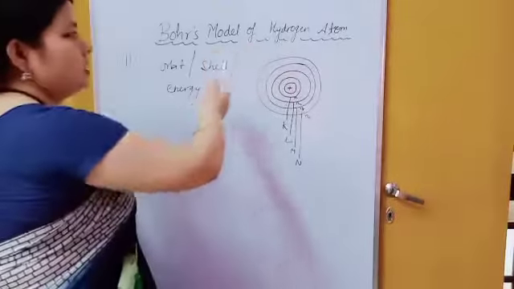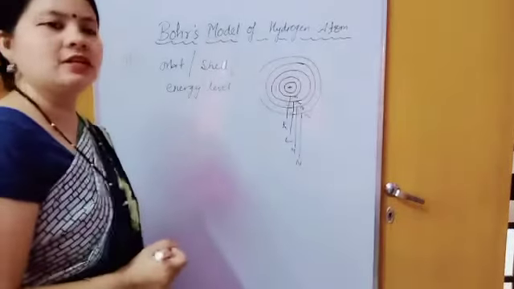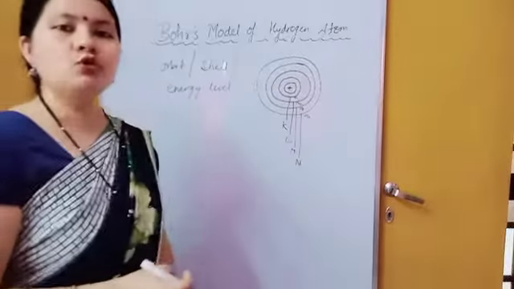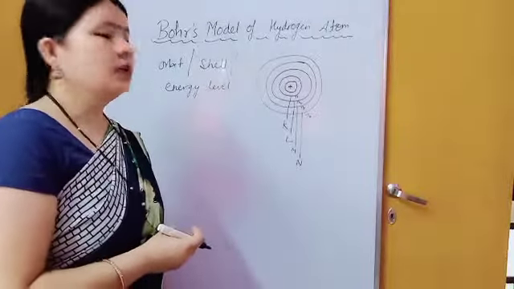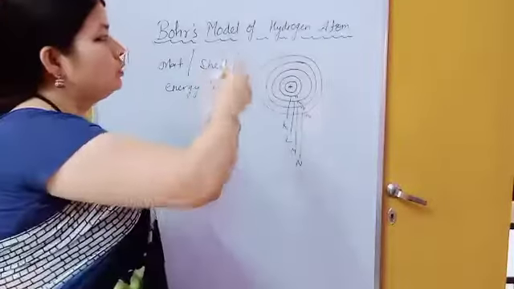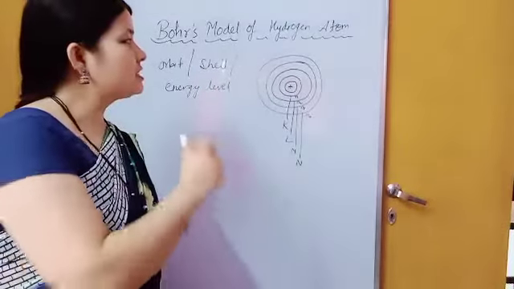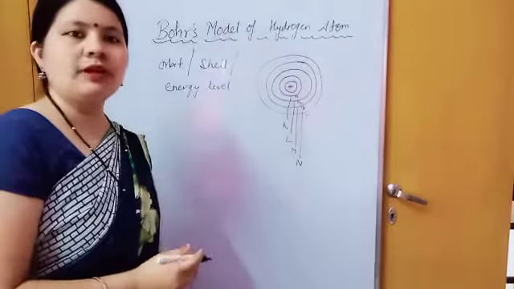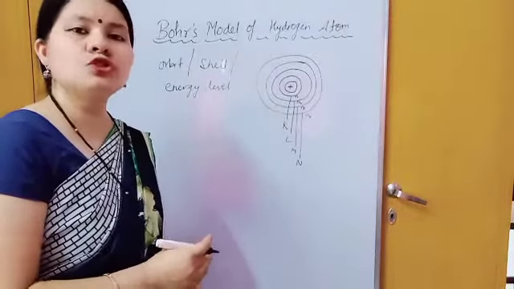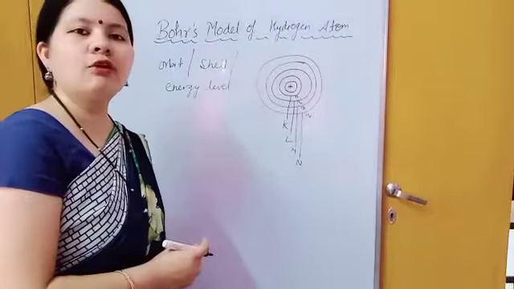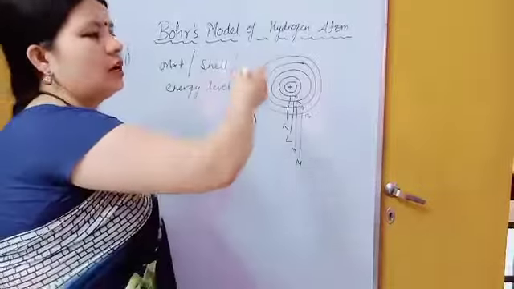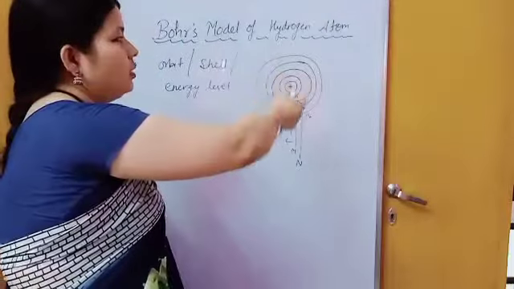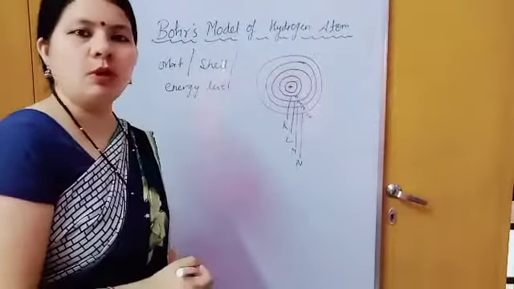Why are we saying this? These orbits are also known as energy levels, because each shell is associated with a fixed amount of energy. That is the reason that when electrons revolve around the nucleus, they revolve in a fixed circular path, and each shell is associated with a fixed amount of energy. There is no loss or gain of energy when electrons are revolving in these fixed circular paths, because orbits, or energy levels, are associated with a fixed amount of energy.